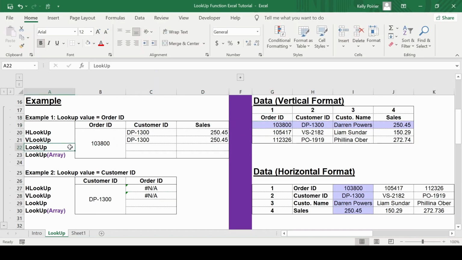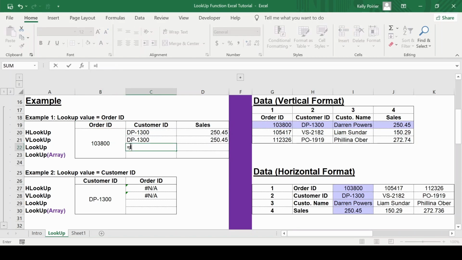Now, let's look at the LOOKUP function. In my first example, my lookup value will be the order ID. I first want to identify the customer ID that corresponds to the order ID. I will need to write LOOKUP, identify my lookup value, which would be the order ID of 103,800, then the lookup vector, which is the column or row which holds my lookup value, then the result vector, which is a column or row which holds the data which I want to find that corresponds to